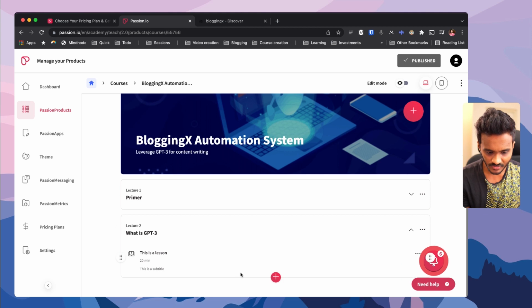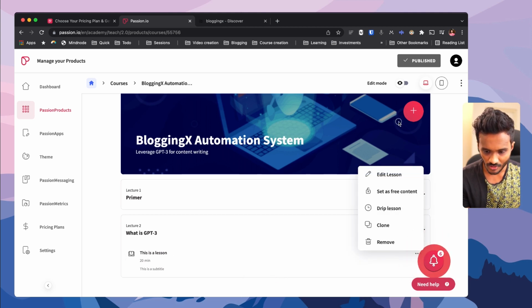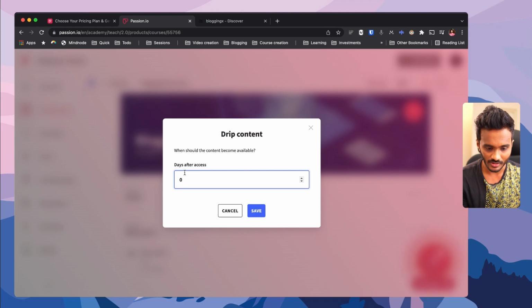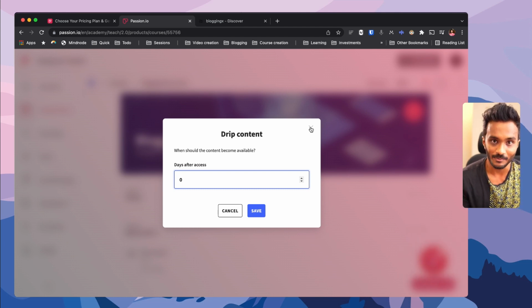And here there are some more options, right? Whenever you go to any particular lesson, you have various options, like you can set any particular lesson as free content, or you can drip feed the lesson content. Say if you have a course like a 7-day blogging course or something, you can drip feed the lessons so that only one lesson will be consumed every day for 7 days. Thus, it will contribute to the mere exposure effect and people will be converting, buying your upsell.